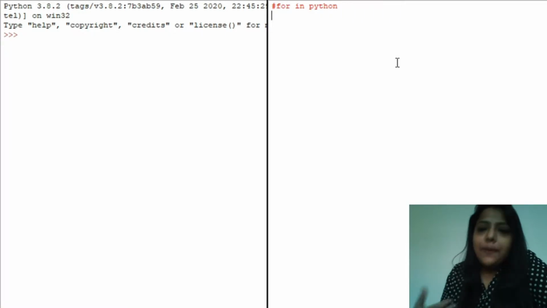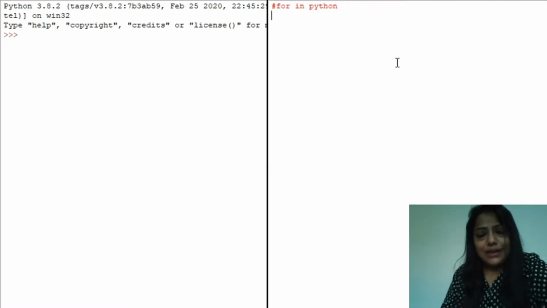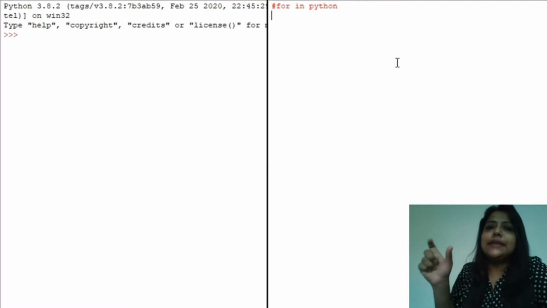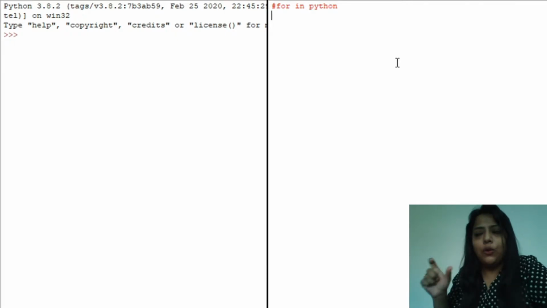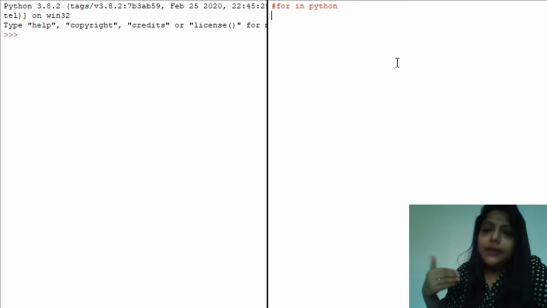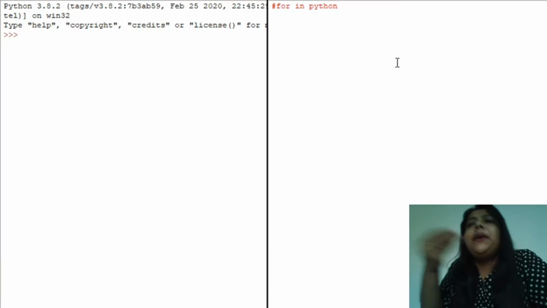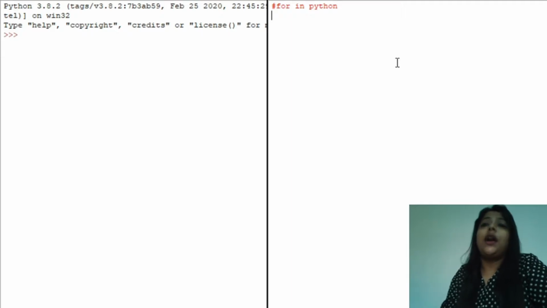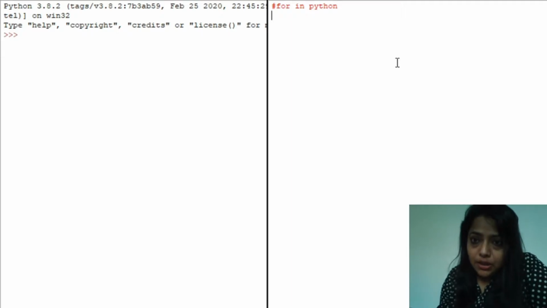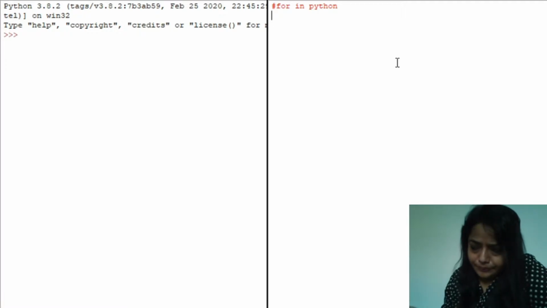For example, suppose I asked you to print hello 100 times. You have to write the statement print hello, print hello, print hello. So the task is print hello and I asked you to write it 100 times. Writing print hello 100 times may be feasible, but what if I ask to print it 1000 times? If you're going to write it 1000 times, it's just a sheer wastage of time.